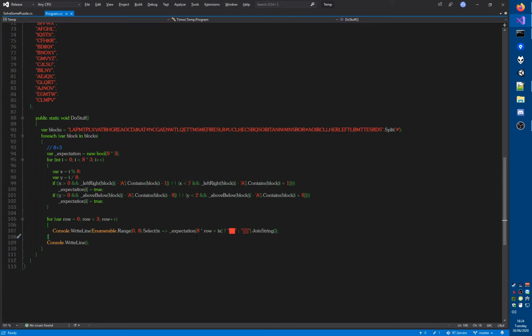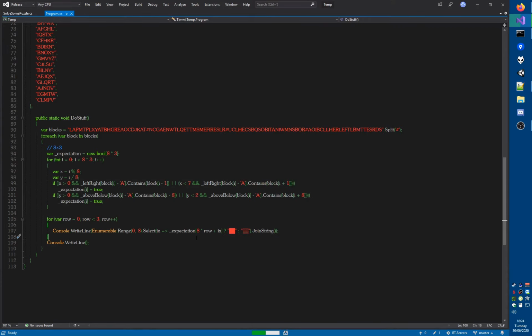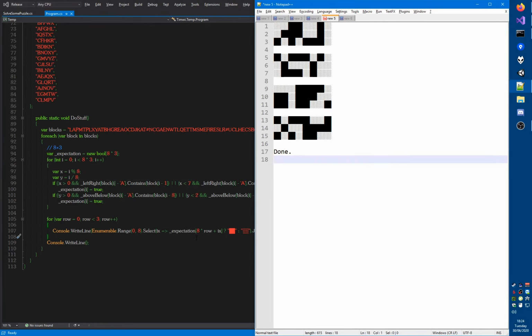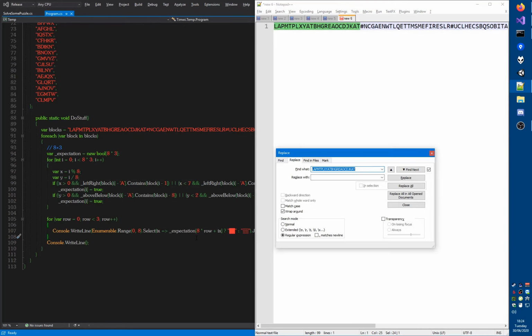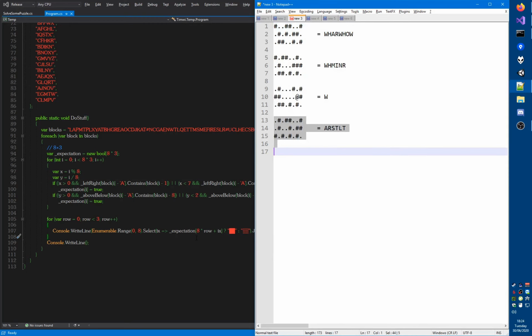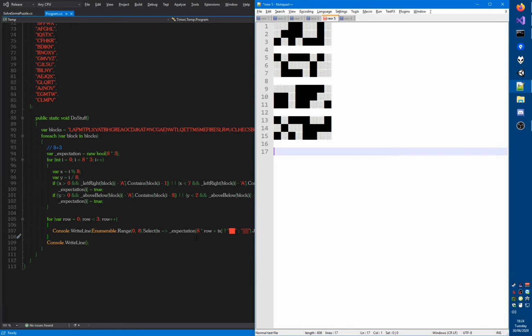Now I'm afraid I don't see my mistake. I don't think the code is wrong. So let me just run this and put this in a notepad. So this is the result that we have. I guess I can put that here, and I guess I can make this a little bit more readable. Okay, so we're supposed to obtain Braille letters from this.